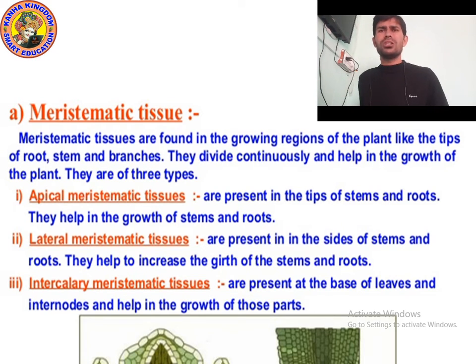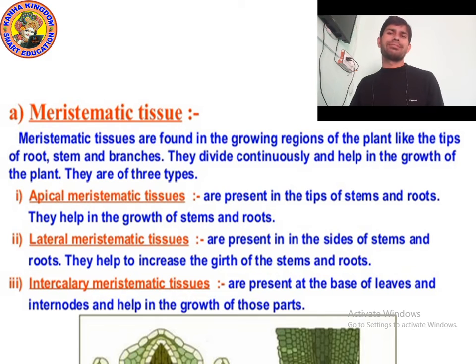So what is the function of lateral meristematic tissue? They are responsible for increasing the girth. Girth means they increase the thickness. Lateral tissues are responsible for increasing the thickness of stem and root. They help to increase the girth of stem and root. That's why plants are thick.